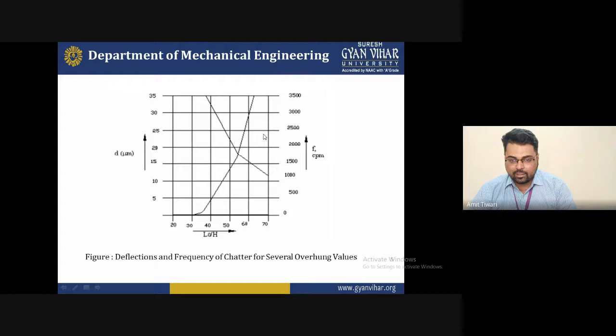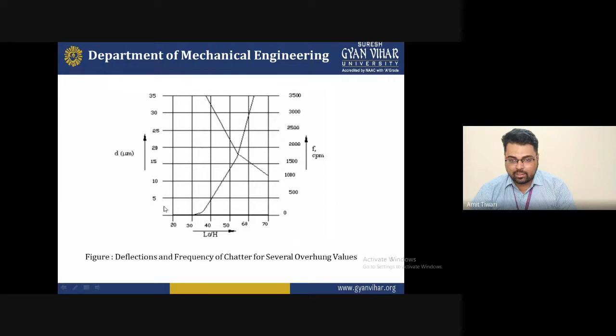Now the second is the deflection portion, that is, deflection and chatter frequency for several overhanging values. Generally, you can see the graph between L by D, or the deflection in micrometers.